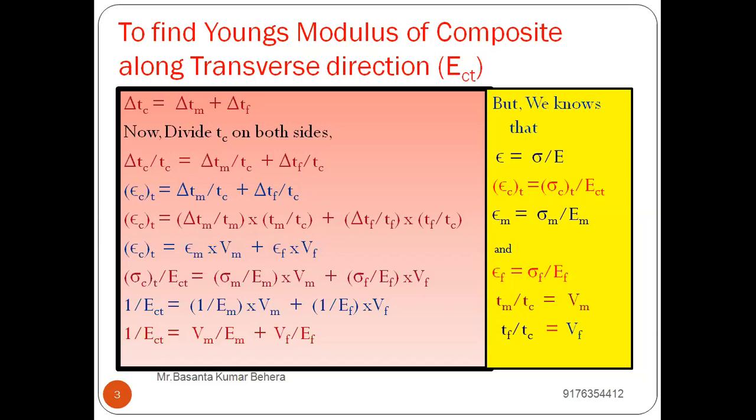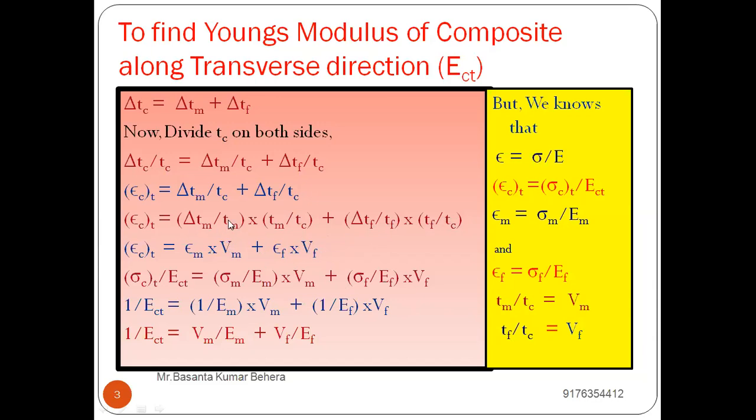In place of delta Tm by Tm, we can write it as epsilon m. Similarly, in place of delta Tf by Tf, we can write it as epsilon f. Then the other thing we know is the volume fraction of matrix can also be written in terms of thickness of matrix by thickness of composite. Volume fraction of fiber can be written as thickness of fiber by thickness of composite. So if we change it, then Tm by Tc can be written as Vm, Tf by Tc can be written as Vf. These are volume fraction of matrix and fiber.